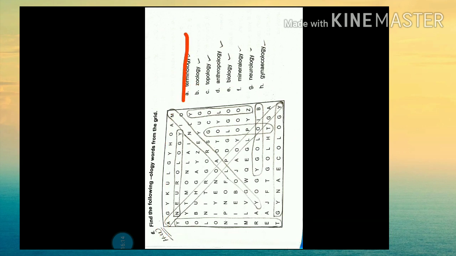So where is terminology? Terminology, terminology. Okay, then what you have to find? Zoology, then topology, anthropology, biology, mineralogy, neurology, then gynecology. There you have to find them from that.